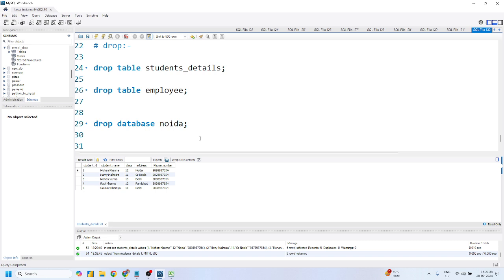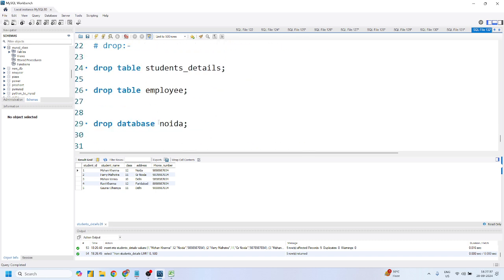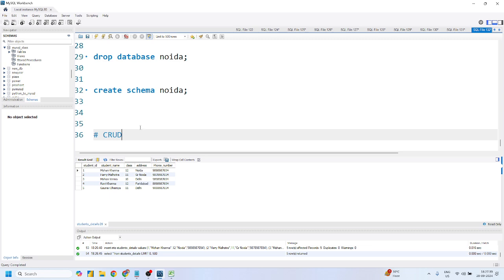Now the concept is, Mohit, everything's matching, right? C is matching with create, U is matching with update, D is matching with delete. But why is R not matching, right? Because a select statement is for reading, right? But we have to give some basic nomenclature. That's why we have given this the CRUD name.